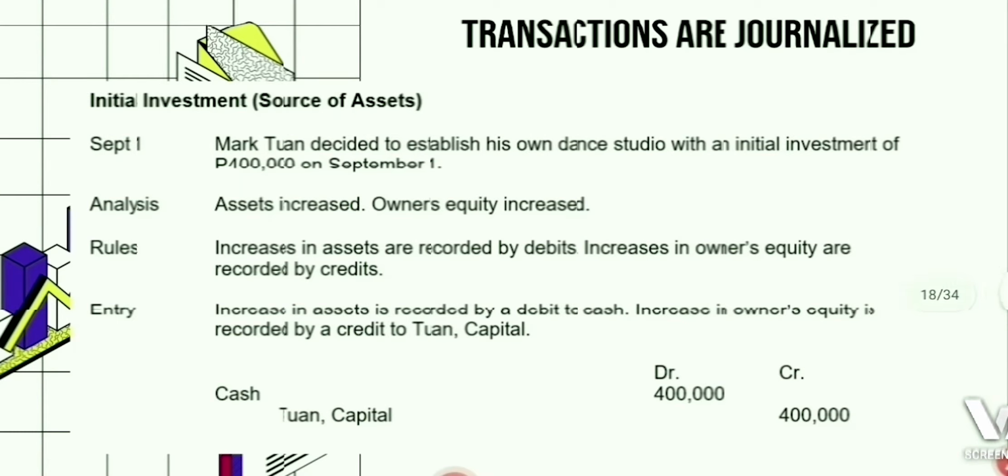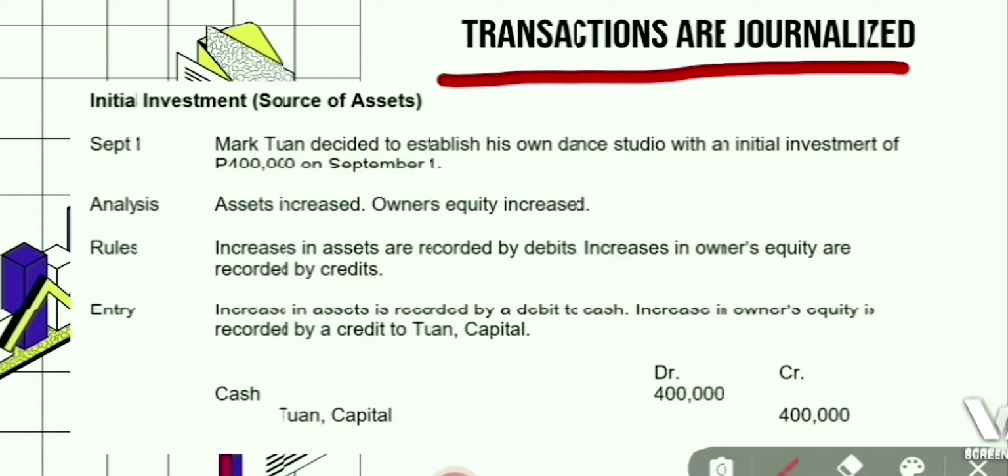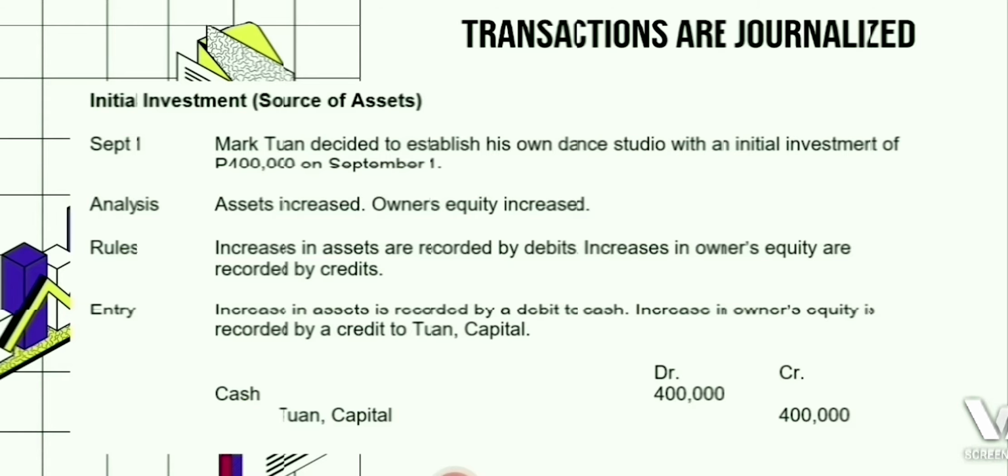The second step of the accounting cycle is recording of transactions, or simply, transactions are journalized. It aims to record the economic impact of transactions on the firm in the journal, which is a form that facilitates transfer to the accounts. What we do is record all the financial transactions of the entity in the journal. The following are the transactions of Agassi Dance Studio during the month of September.